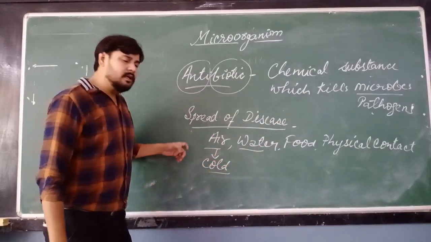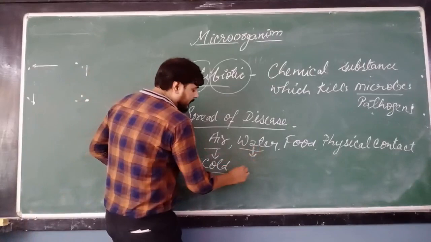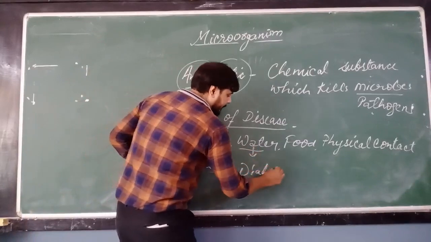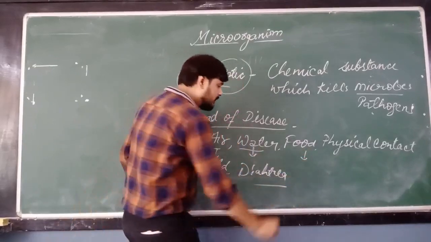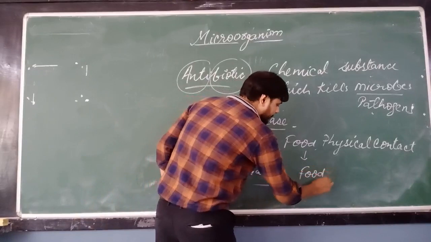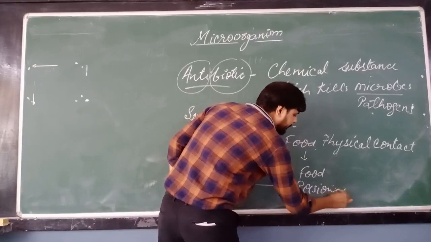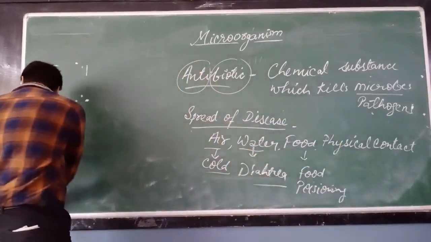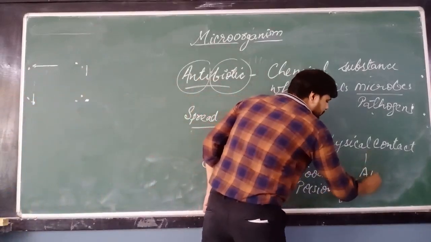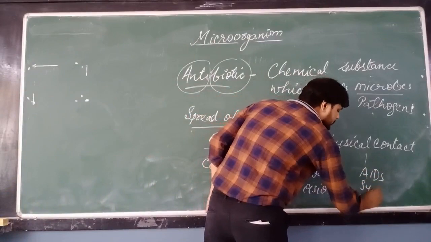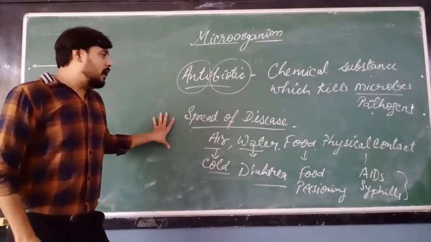cold. This is a very common disease which can be spread by the air. Water, say diarrhea. Then food, say food poisoning. Then with physical contact we can have AIDS. Other than AIDS, we can have syphilis. It's a kind of disease spread by virus. So this is how the disease can be spread.